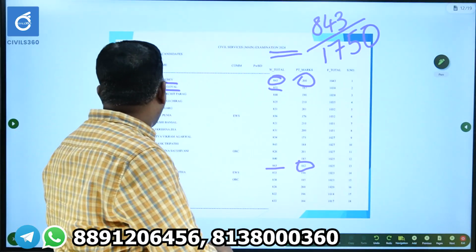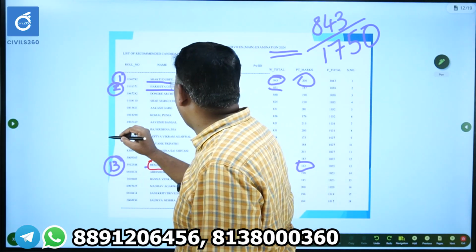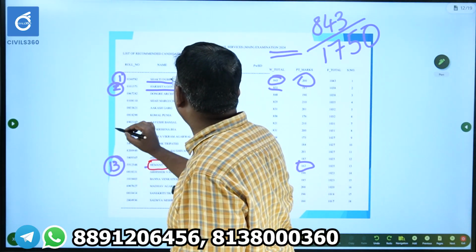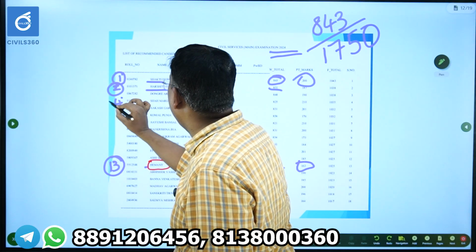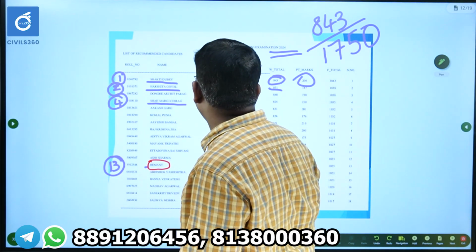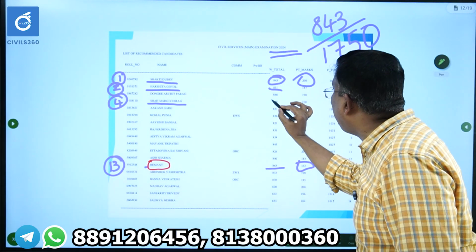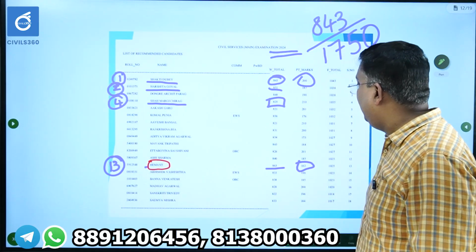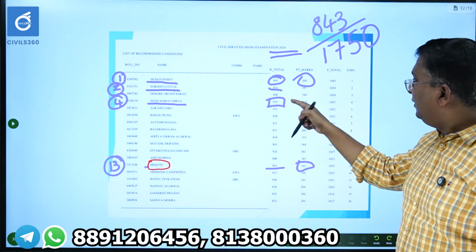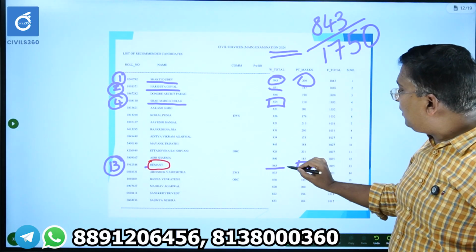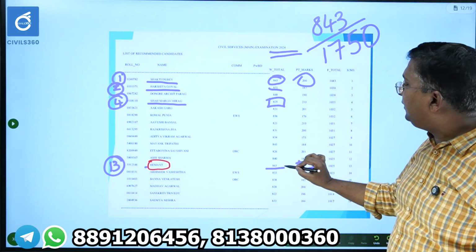Now take the case of All India rank 4. The fourth ranker is also very interesting. That is Shah Margi Chirag. He got only 825 marks in mains, while the 13th rank holder got 863 marks.